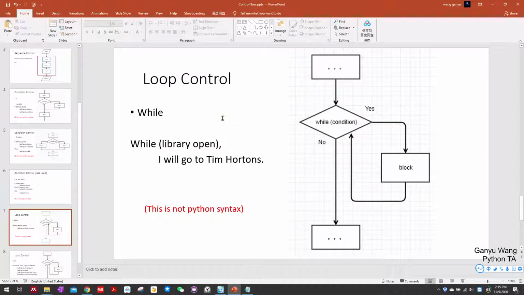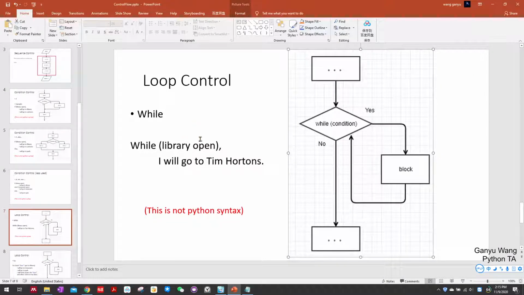And about loop control. Let's think about another sentence here. While some condition holds, I will do something. So, while the library is open, I will go to Tim Hortons. If the library near UA is open, then I will go to the Tim Hortons in UA. If the library doesn't open, I will not go to the Tim Hortons and I jump out of this loop. So this is the control flow of this while statement.